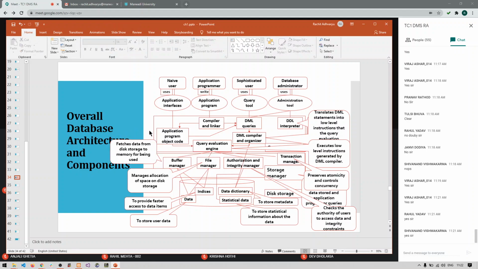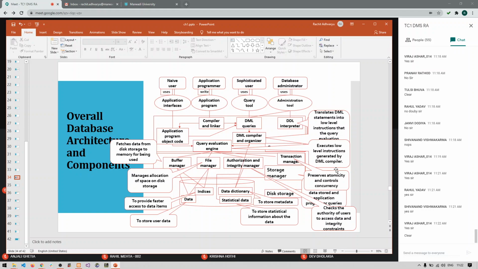Let's see this in detail now. The file manager allocates the memory to the request, and the buffer manager fetches the data from the database and stores it in the memory that is given by the file manager. So these are the components of the storage manager that communicate with the user's request. Clear with this part or any doubts? Clear with the parts of the storage manager?